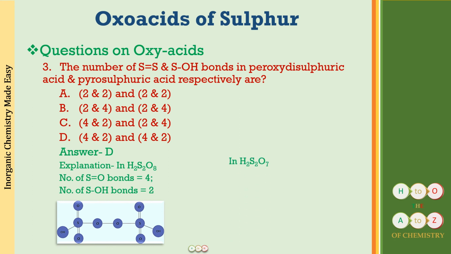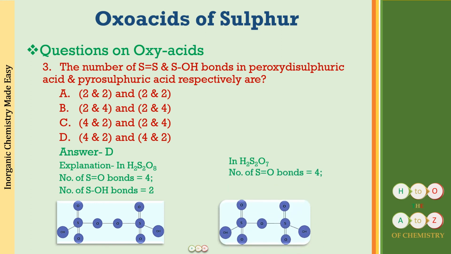In case of pyrosulfuric acid, which is H2S2O7, the structure is this, and the number of S=O bonds is going to be again equal to 4. S-OH bonds is going to be equal to 2. In fact, in both of them, it is going to be the same. The only difference in both the compounds is going to be the presence of the S-O-S and the S-O-O-S linkage. Okay, I think this is quite easy for you.